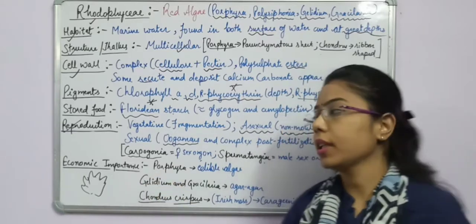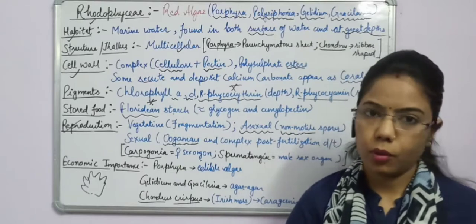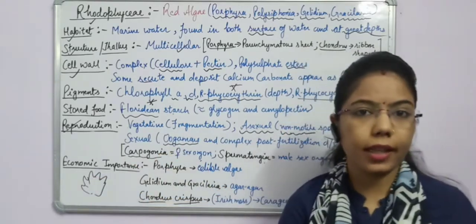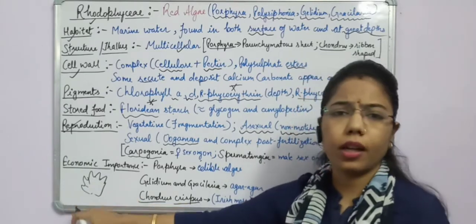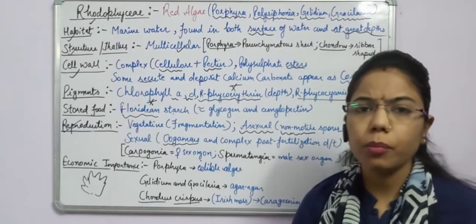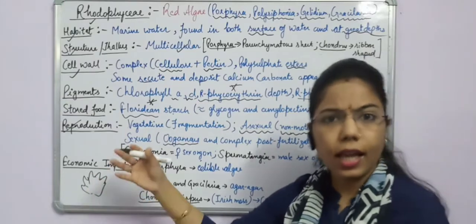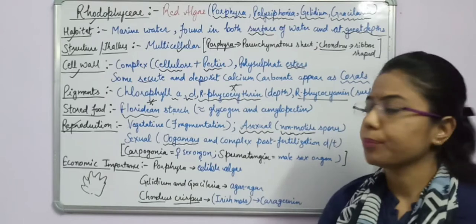How? The first example I have written is Porphyra. As I have drawn here, the structure of Porphyra is like a parenchymatous sheet. Porphyra is edible. You can consume these red algae, so it can be used as food, right?